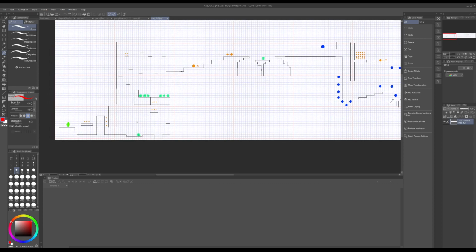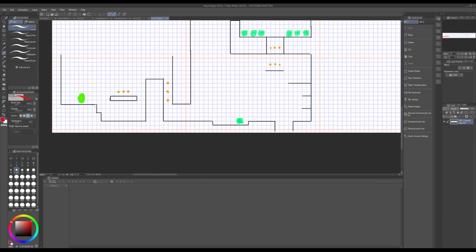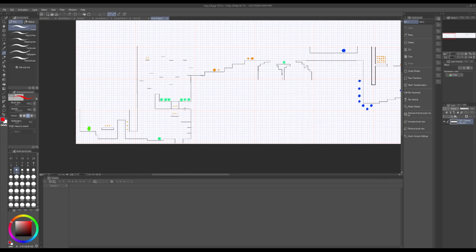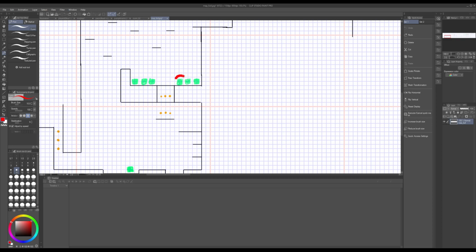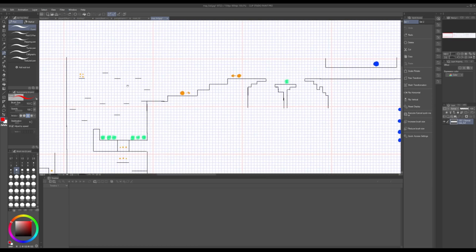Some of it was Ed's design, some of it was my design. And you can see this was the first room. Not too much changed between that and the final version. There might have been a few little tweaks, but you might see some of the changes that happen. And obviously, like this right here, these are pacers, these are coins. I mean, you can probably figure all that out. And just the black lines are the platforms.